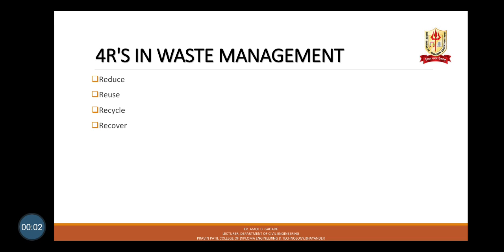So now starting with the second part of this chapter, the 4 R's in waste management. As we know, the 4 R's are: first one is reduce, reuse, recycle and recover. So what is reduce? Reduce is to limit the amount of waste you create in the first place. This includes buying products with less packaging.